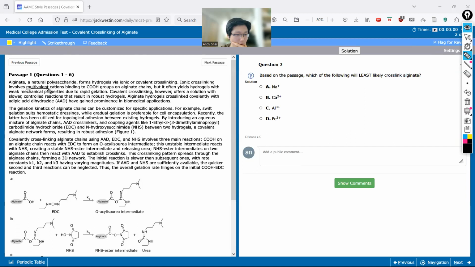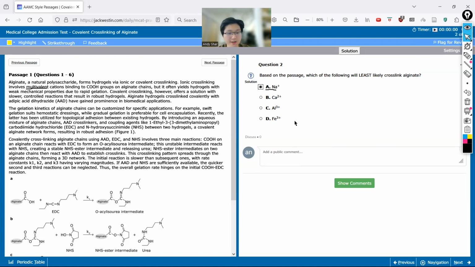Multivalent, just from the name, means multiple charges. So anything that does not have a multiple charge would not be likely to cross-link alginate. Because of that, A should be the correct answer, because this is 2 charges, this is 3 charges, and this is 3 charges. But sodium, because it's in that first group, only loses 1 electron to form Na+. So this one is very simple to answer only if you know where to look in the passage.